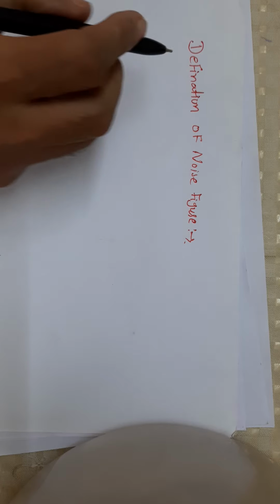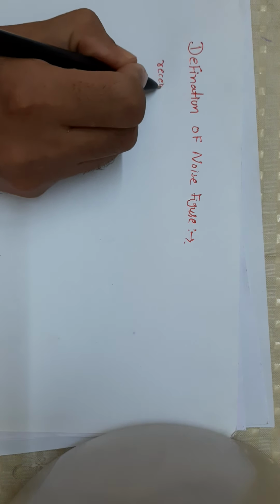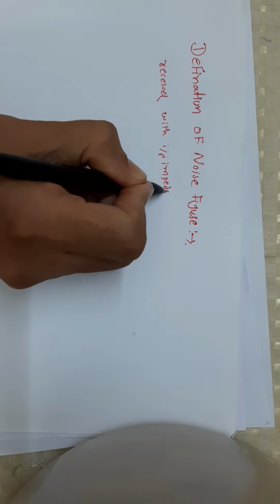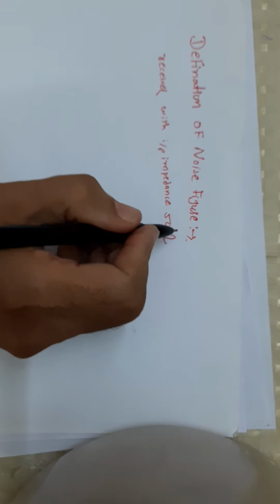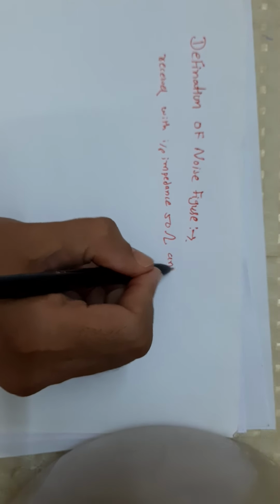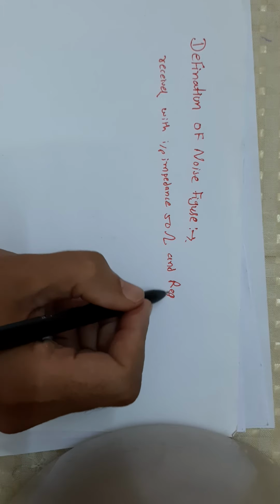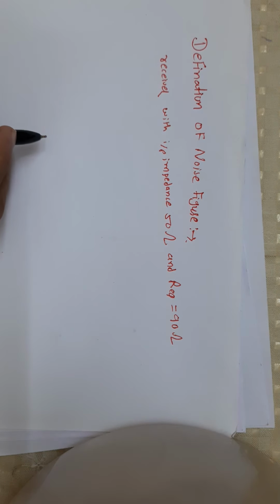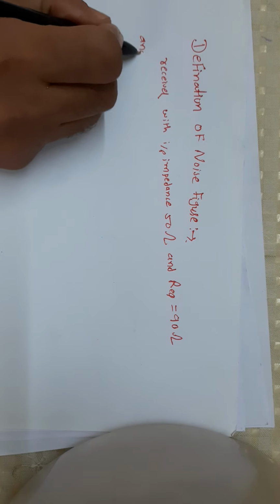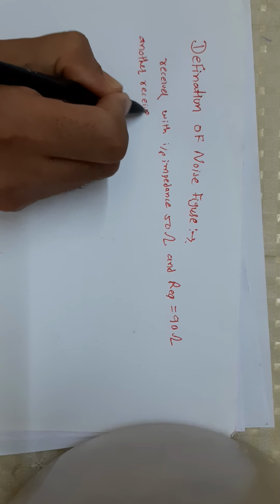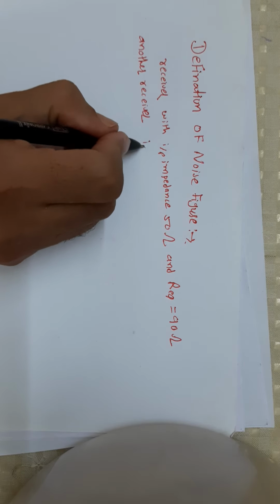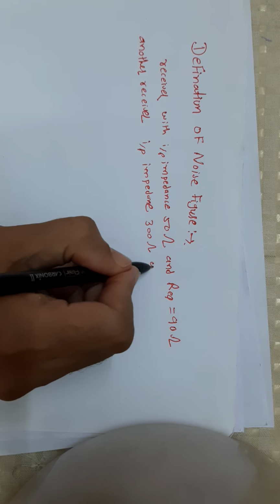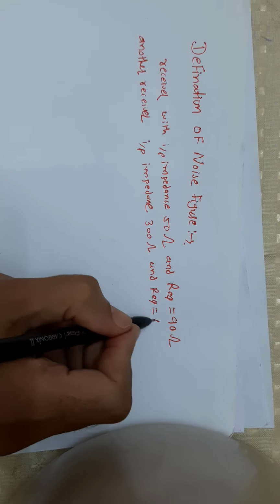impedance of 50 ohm, I repeat, a receiver with an input impedance of 50 ohm and R equivalent resistance equal to 90 ohm, is better from the point of view of noise than another receiver whose input impedance is equal to 300 ohm and R equivalent is equal to 400 ohm.